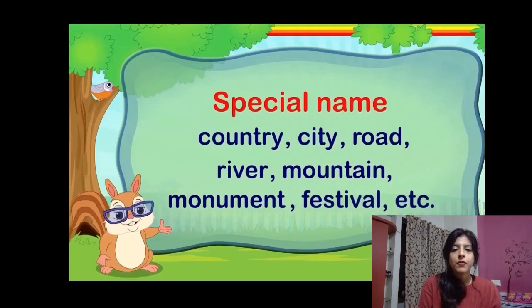Road. If I say I am going to Mahatma Gandhi Road, so Mahatma Gandhi Road will be a proper noun because we are giving a special name to the road. So it will be in capital letters. River.